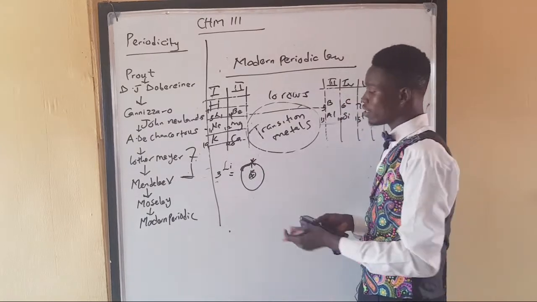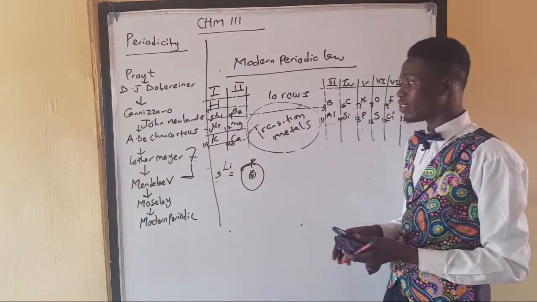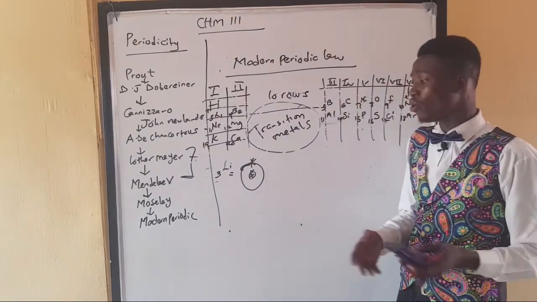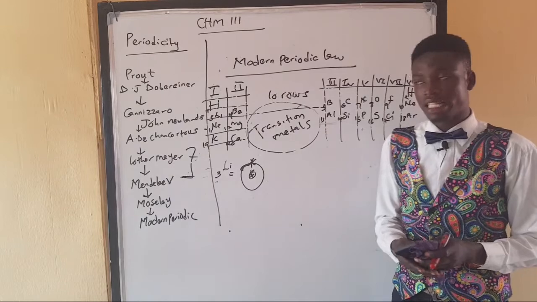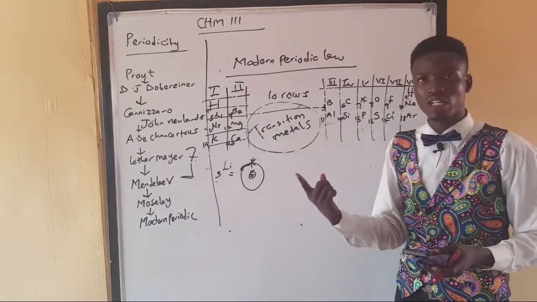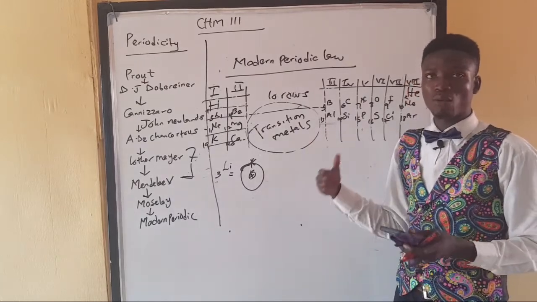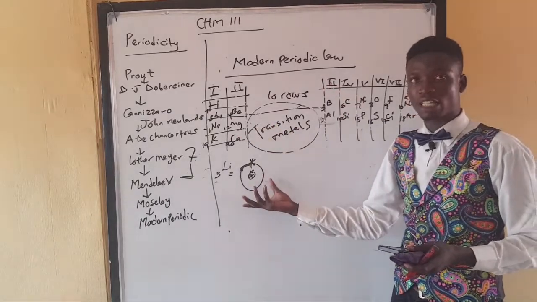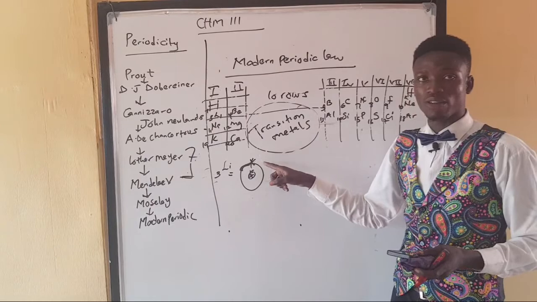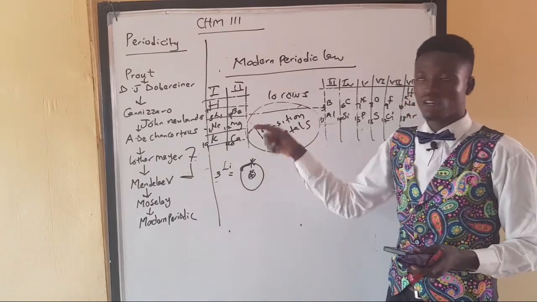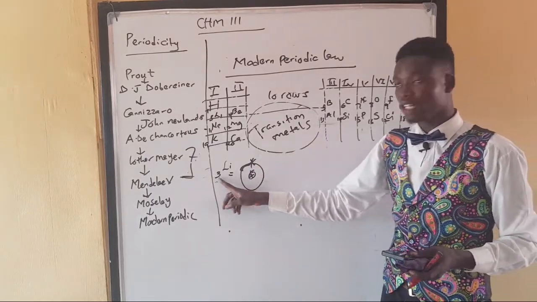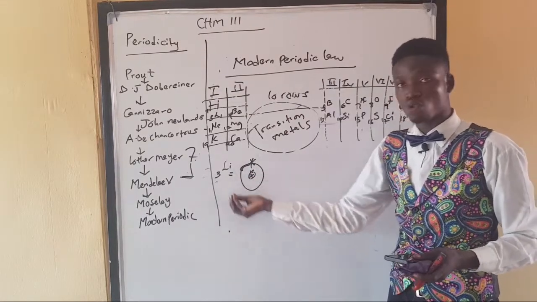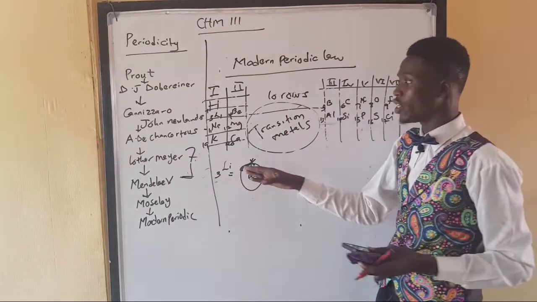When we talk of valency of elements, if you don't know before, we are simply talking about the number of electrons in the atomic shell. What makes them belong to the groups they belong to is that when we configure them in this manner, the number of electrons in the outer shell is the number of their group. From 3, as I remove the lower shell, which is 2, I have 1 left, and that's why lithium is in group 1.